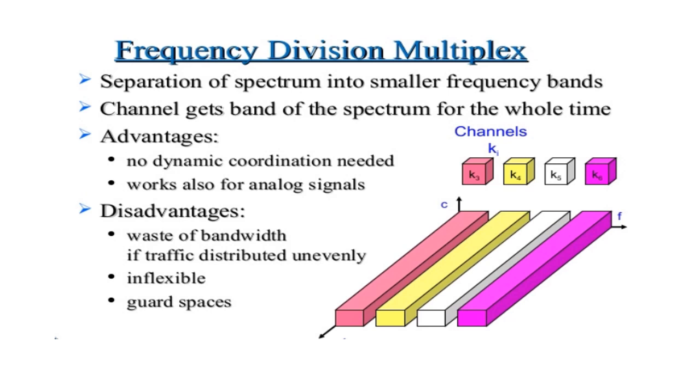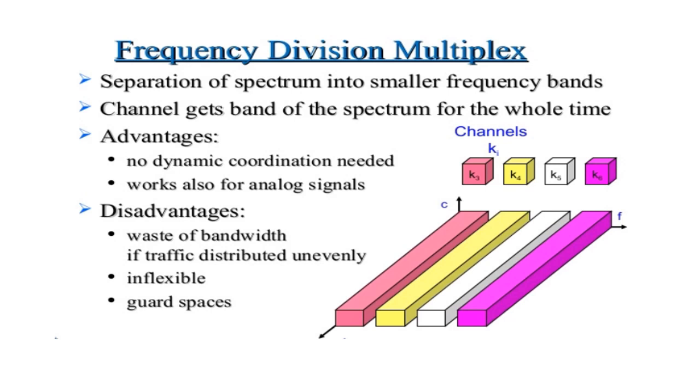The technique of separating the signals in frequency is referred to as frequency division multiplexing.